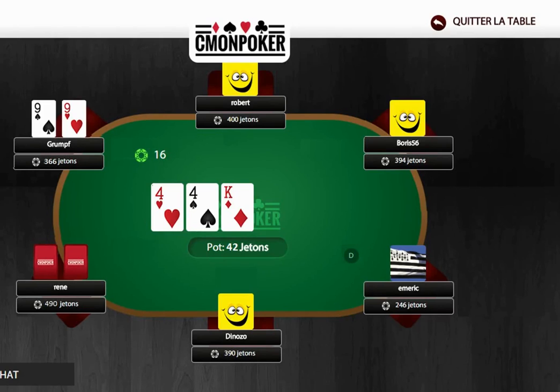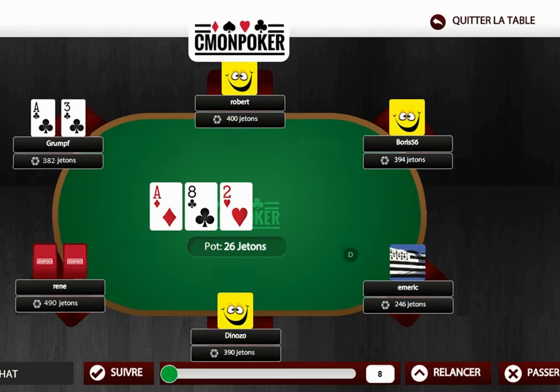Now, furthermore, it would be to our advantage to not place a continuation bet here too quickly, just to protect ourselves, because quite often there's someone else who has a better hand than ours. So here we decided to place the continuation bet because there are very few players left and because we have a greater chance of having the better hand.